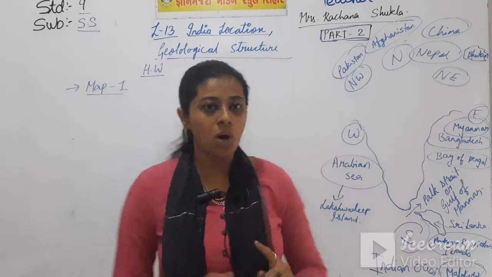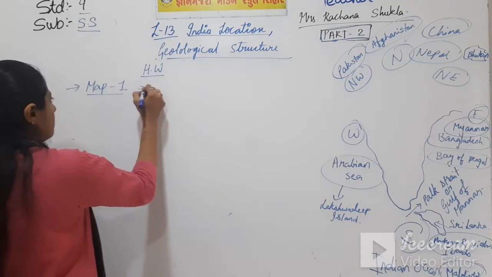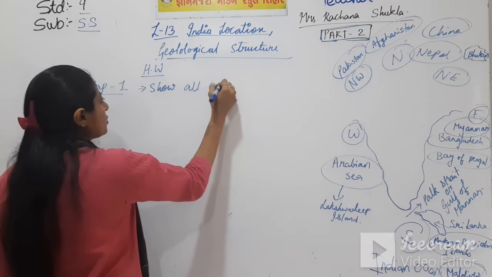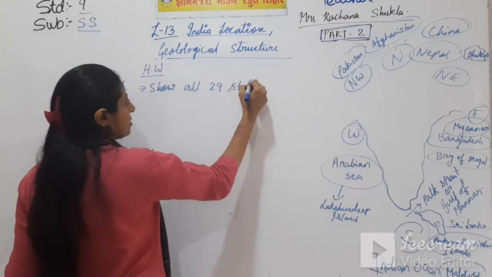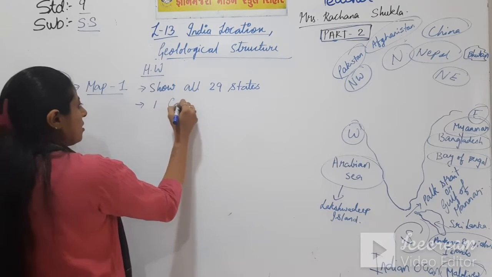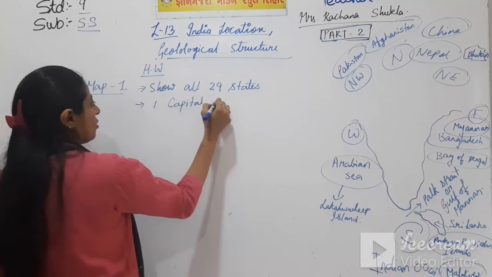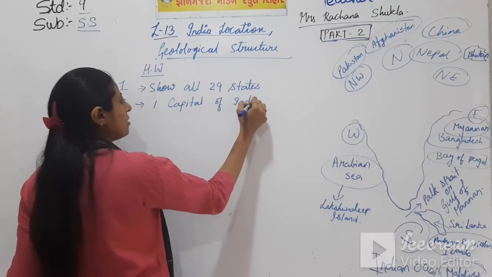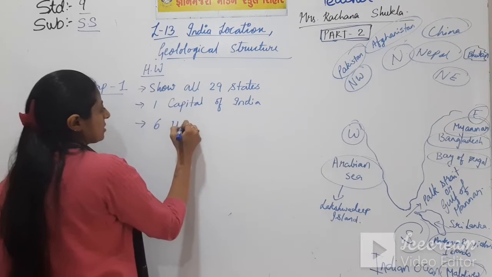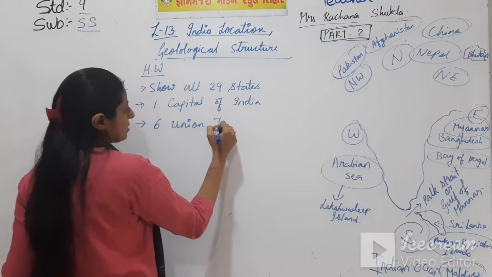In map number 1, you will show all 29 states, 1 capital of India, and 6 union territories.